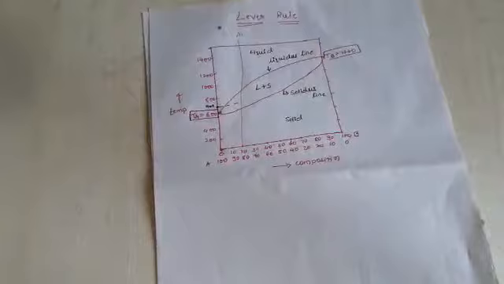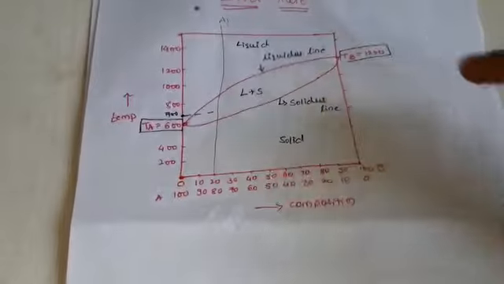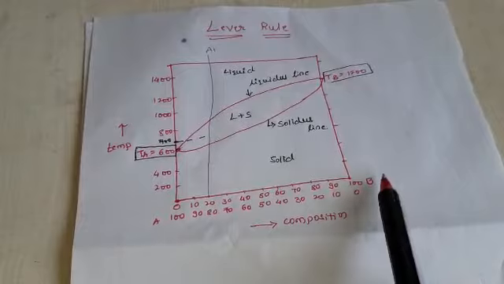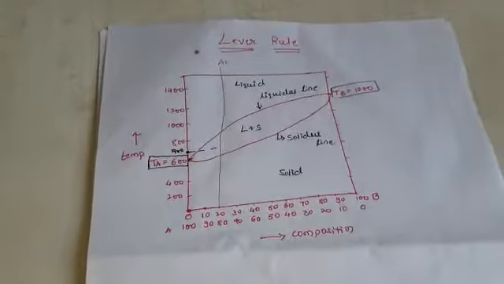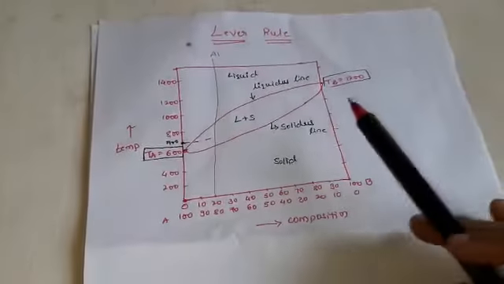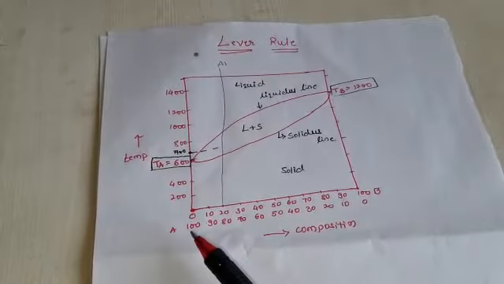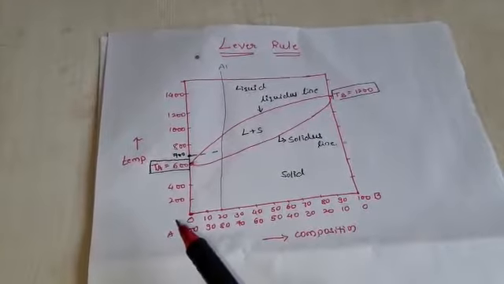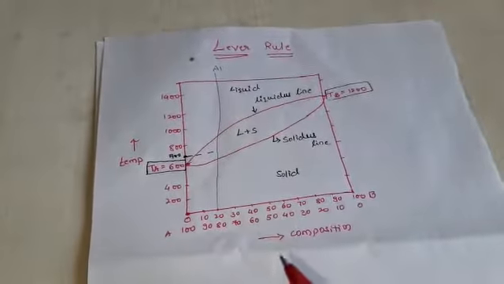So we will move to the lever rule. In this diagram, I have drawn the binary phase diagram. Please observe it properly. Again I'm writing metal A and metal B. Metal A has a melting point of 600 degrees Celsius and metal B has a melting temperature of 1200 degrees Celsius. On this line A is at 100% and here B is at 100%, so I mark the melting temperature of A on this line and the melting temperature of B on this line. But what is the lever rule?